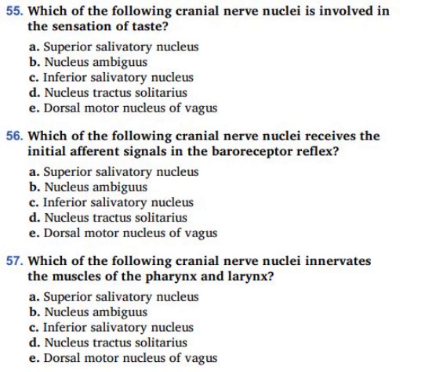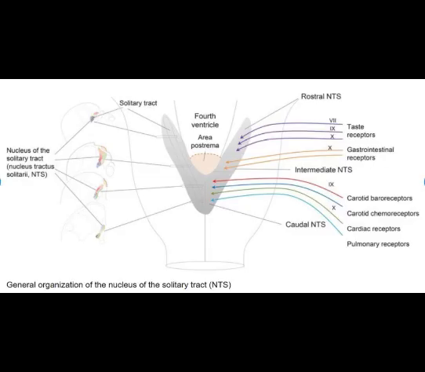So now that we've gone through the answers, let us talk about the nucleus tractus solitarius and the nucleus ambiguus. Now, the nucleus tractus solitarius is actually involved with both taste and baroreceptor reflexes. It has two parts: the rostral part and the caudal part. The rostral part is the part close to the nose, and the caudal part is the part close to the back of the head.